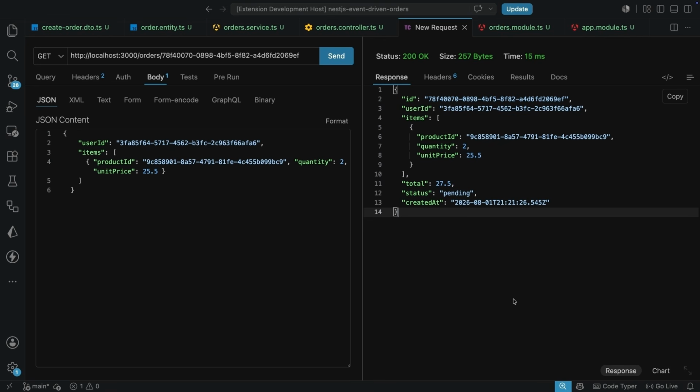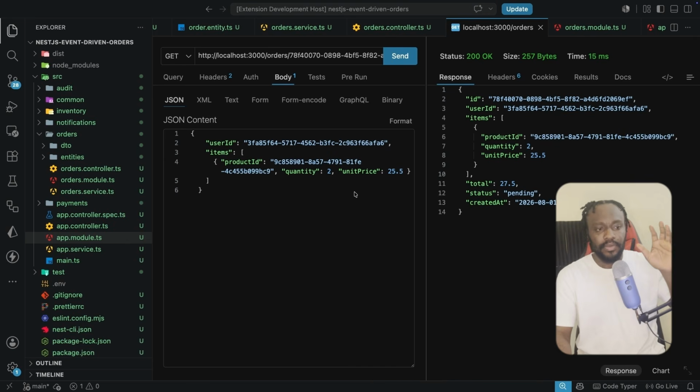Now let's go on and define the actual event contract that we are going to be emitting, because at the moment an order is created, nothing happens. So we are going to be emitting an event once we have an order that gets created. That is what we are going to be working on next. Before I go on to emit a single event, we are going to define exactly what this event is going to look like.